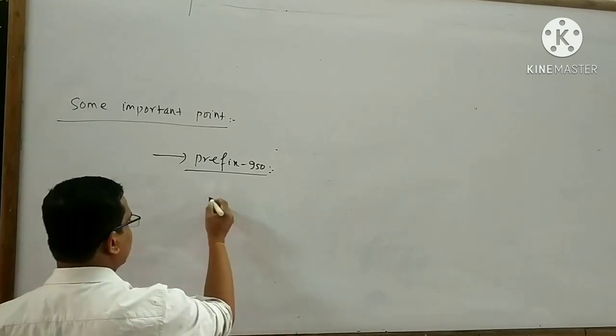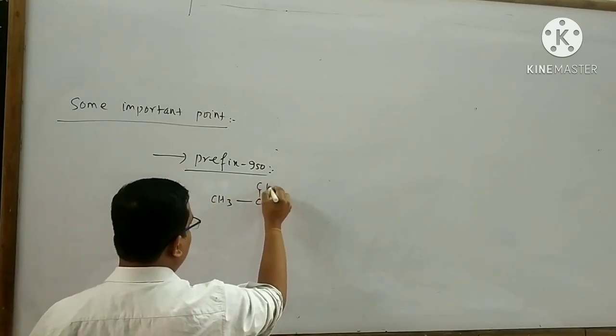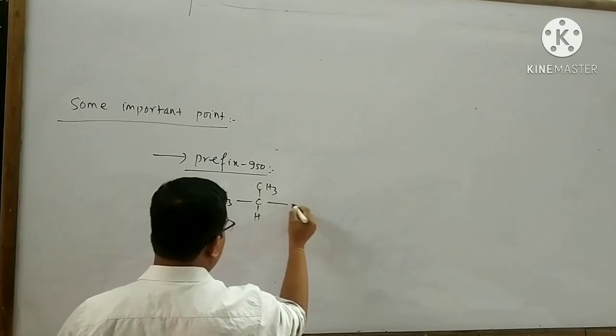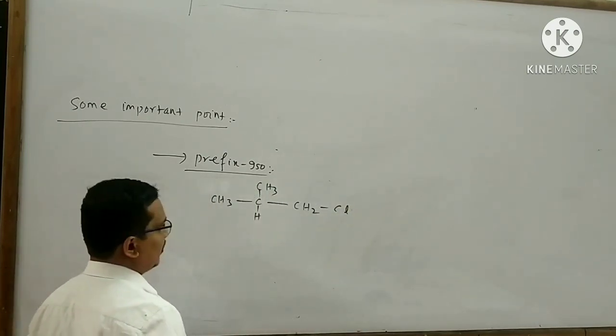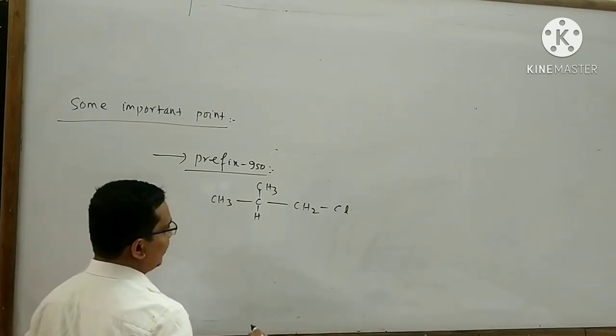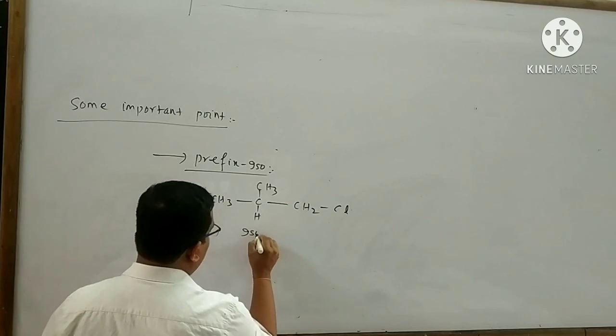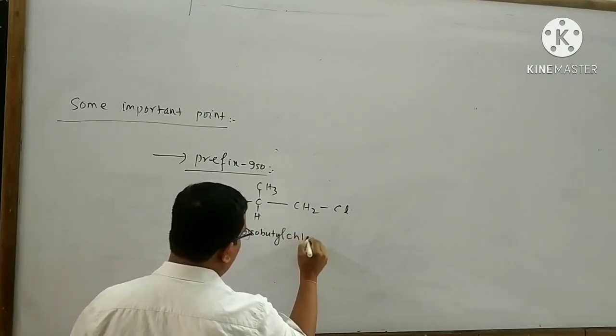Similarly, take another example: (CH3)2CH-CH2-Cl. The semi-systematic name of this organic compound is isobutyl chloride.